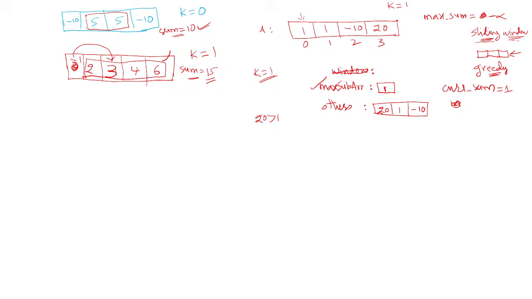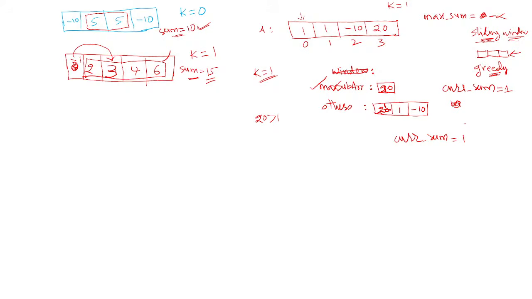If you swap this, what happens logically? 20 comes here and 1 goes to the others. Then our current sum value should be 20. How do you get the current sum? Previously it is 1.